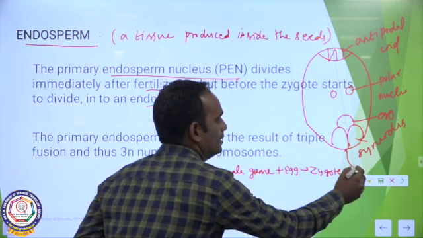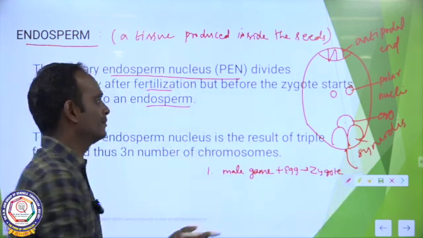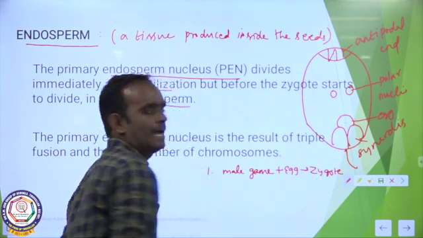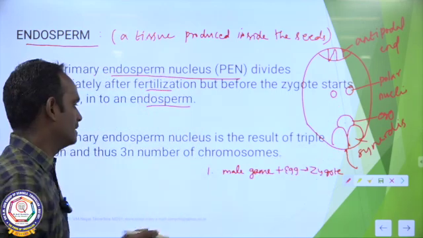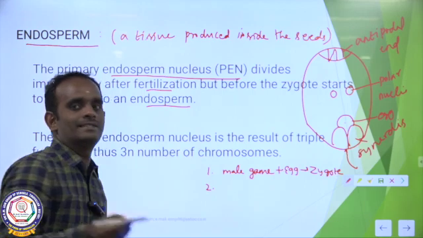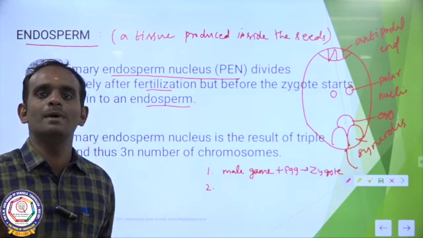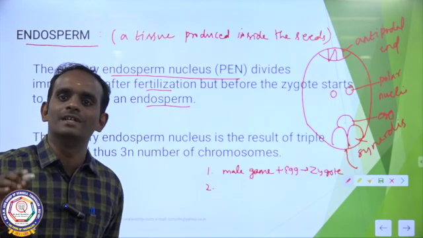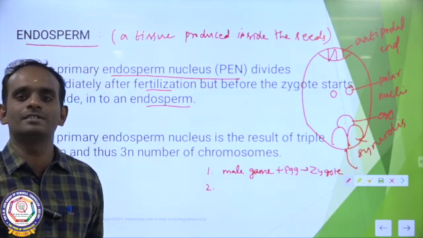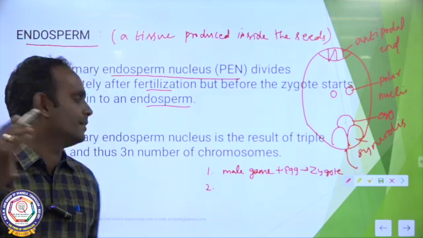The second male gamete fuses with the polar nuclei to form the primary endosperm nucleus. That fusion is called triple fusion.